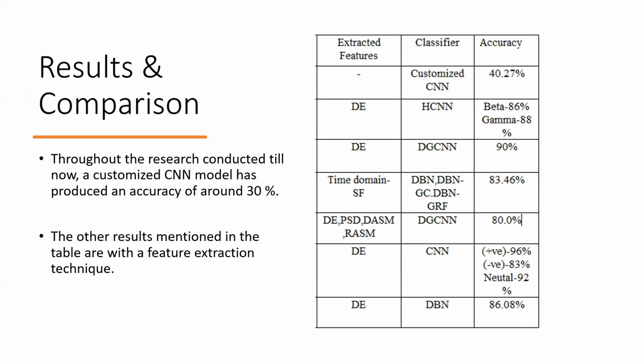Here are one or two results that we have achieved in our research. The custom CNN model that we just described attained an accuracy of around 40.27%. We are comparing our result with other research conducted in the same field with the same dataset. People have extracted differential entropy and used it with DGCNN and other deep neural networks, and the accuracies